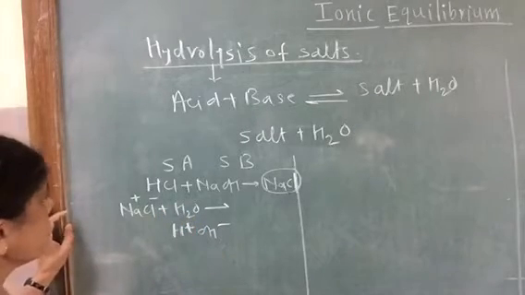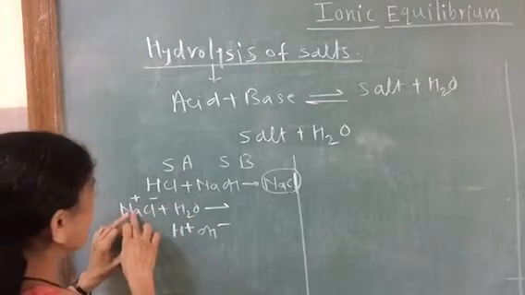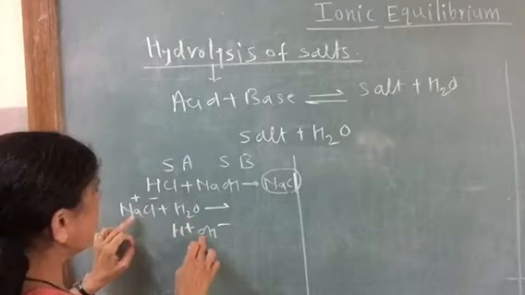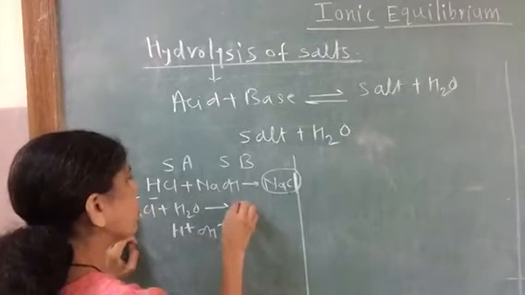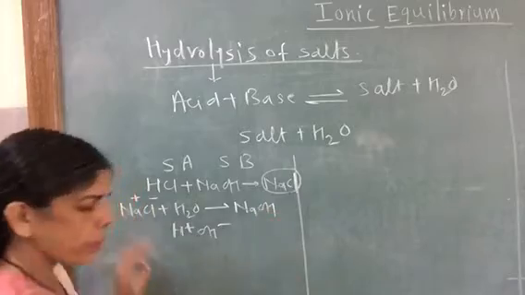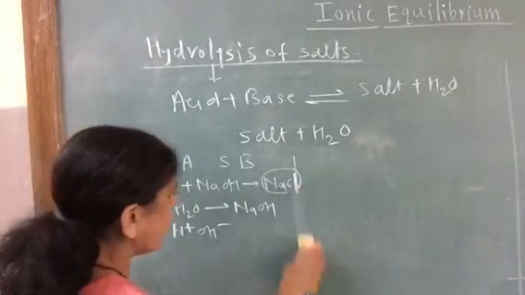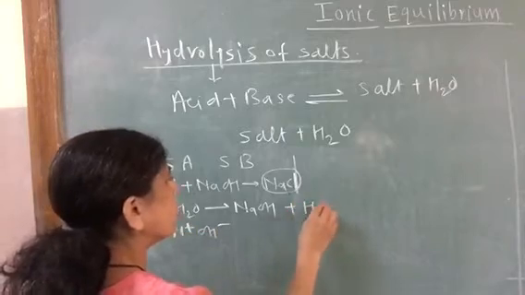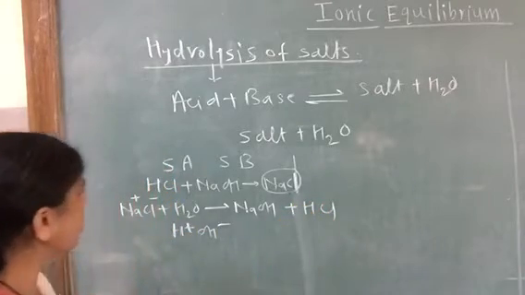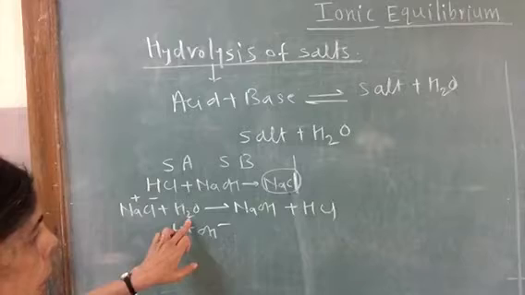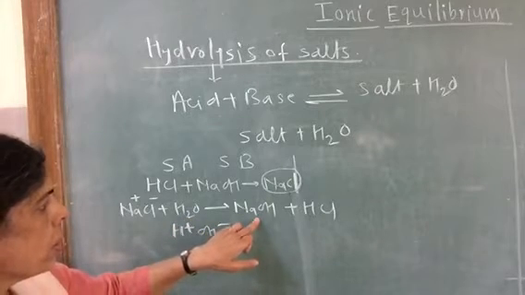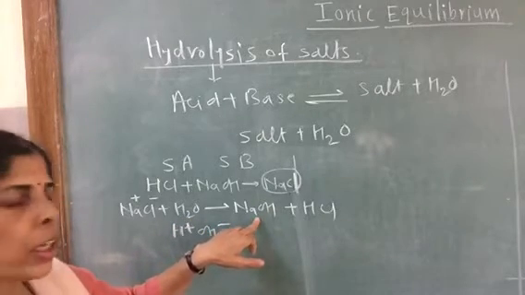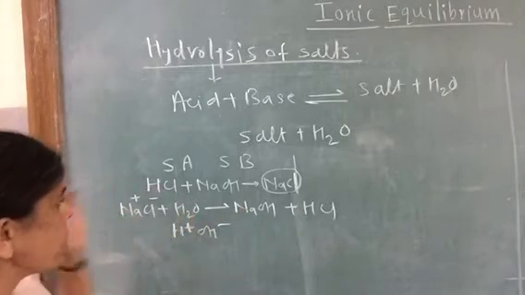So the ions are going to react, and we will get NaOH and HCl. Ions of the salt react with ions of water and we get the original alkali or base and the original acid from which the salt is formed.